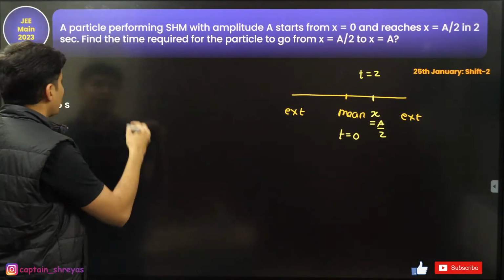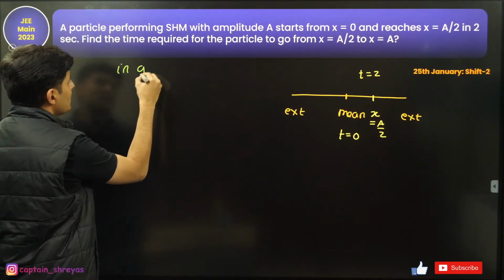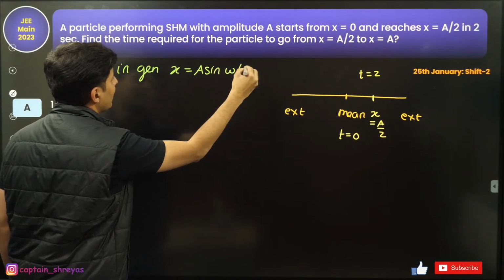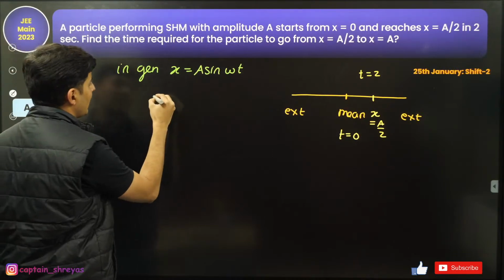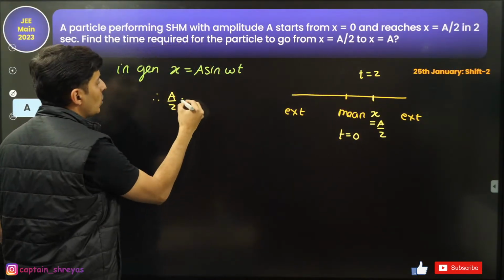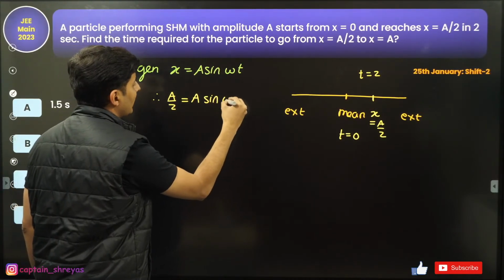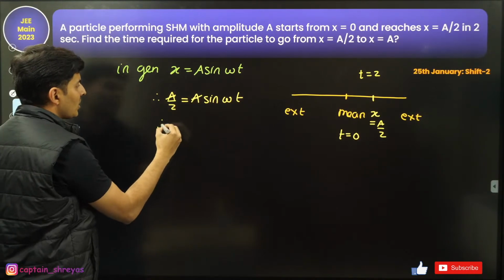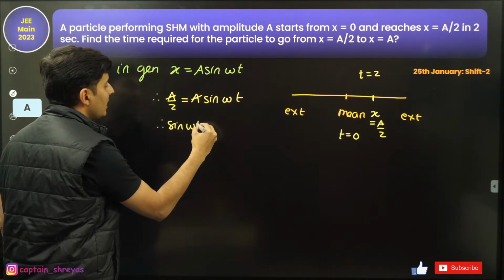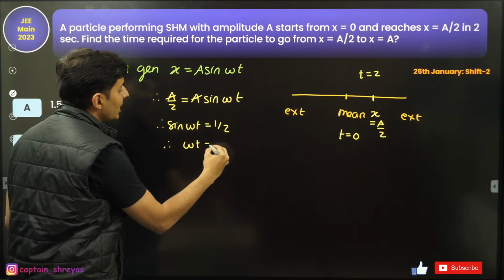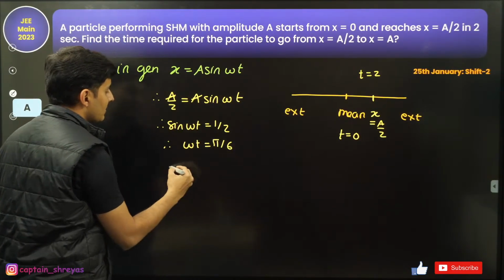We know in general, x is equal to a sine of omega t, right? But in this specific case, when it reaches a by 2, then what is the value of time, you might ask? Well, this amplitude and this amplitude cancels. So sine of omega t is basically half. Whose sine is half? Obviously 30 degrees, which is basically pi by 6.